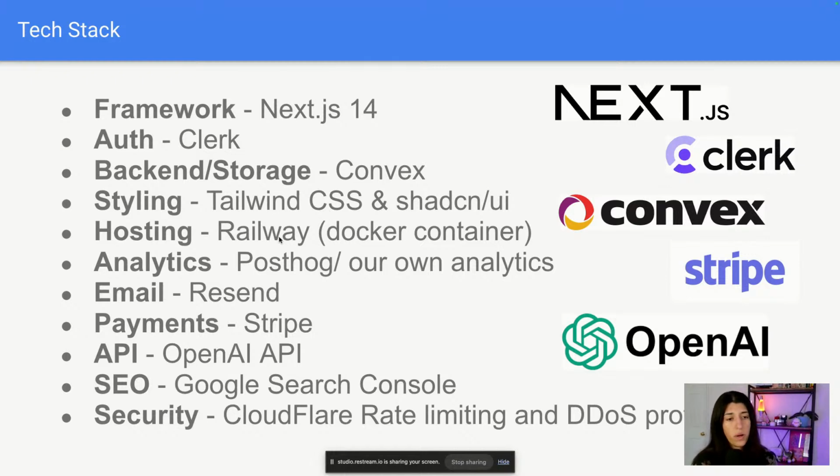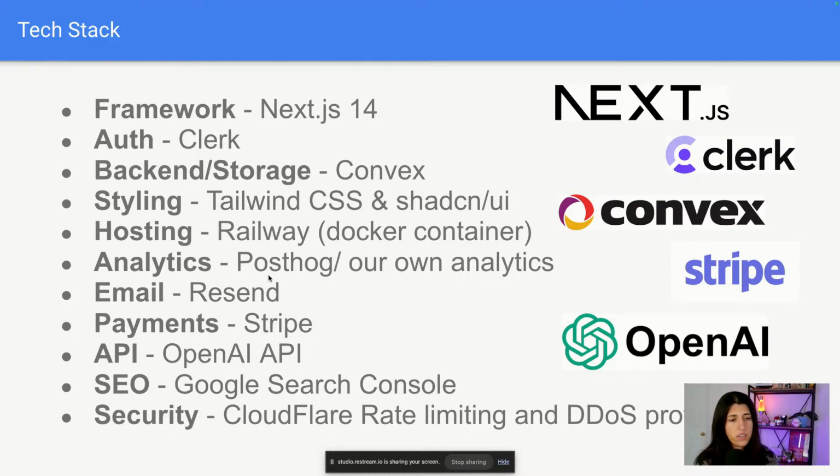For hosting, we're hosting on Railway rather than Vercel, because it takes some time to generate the plan, a little bit over a minute. If it takes that long, Vercel charges you, and if you're on the free plan, you only have a limited amount of edge function usage. So that's why we decided to go with Railway and just host it in a Docker container.